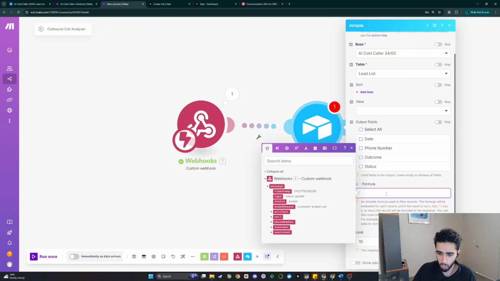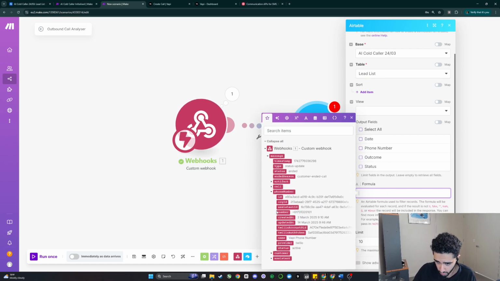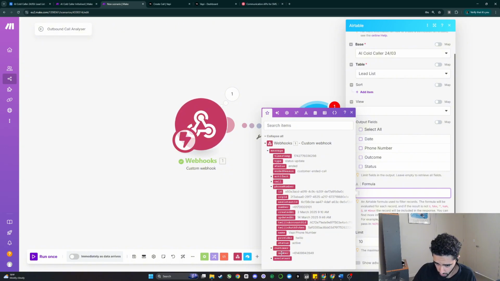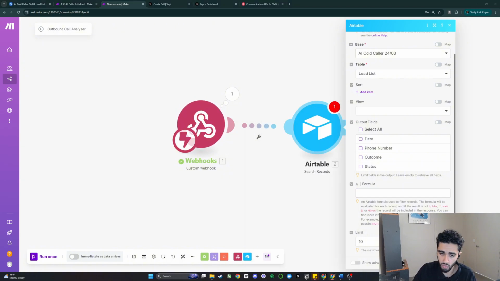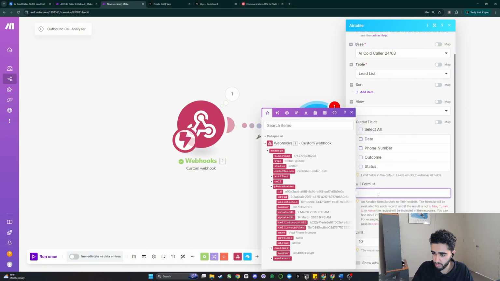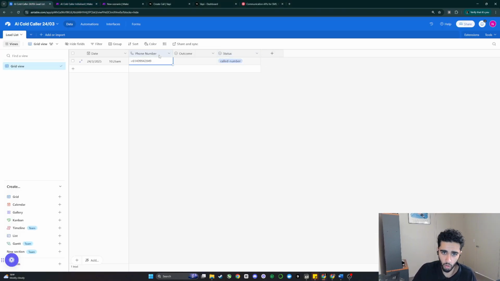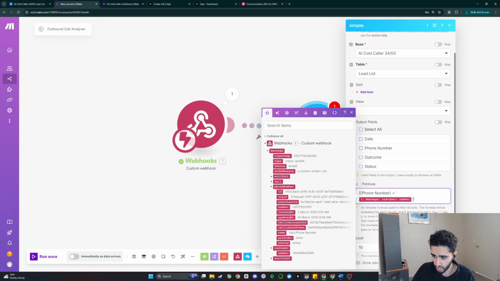And then what we can do here is output fields. I don't think we need any output fields for now, but what we want to do is create a formula, which is this phone number, specifically, where is it? Not that phone number, it's the customer phone number. And we want to link that to our Airtable module. And I have the formula open on the side here because these formulas are hard for me to remember after I haven't done this for a while. Basically, you want to do the phone number. In this case the column was called phone number. It's case sensitive. And then that is equal to the customer phone number.